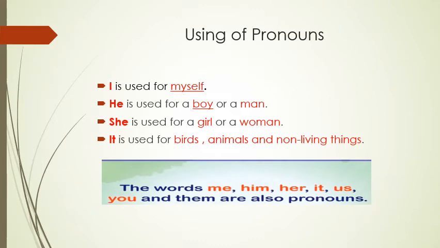Radha is a girl. She is beautiful. So I am using she instead of Radha. It is used for all the birds, animals and non-living things. And there are some other pronouns also like me, him, her, it, us and you.